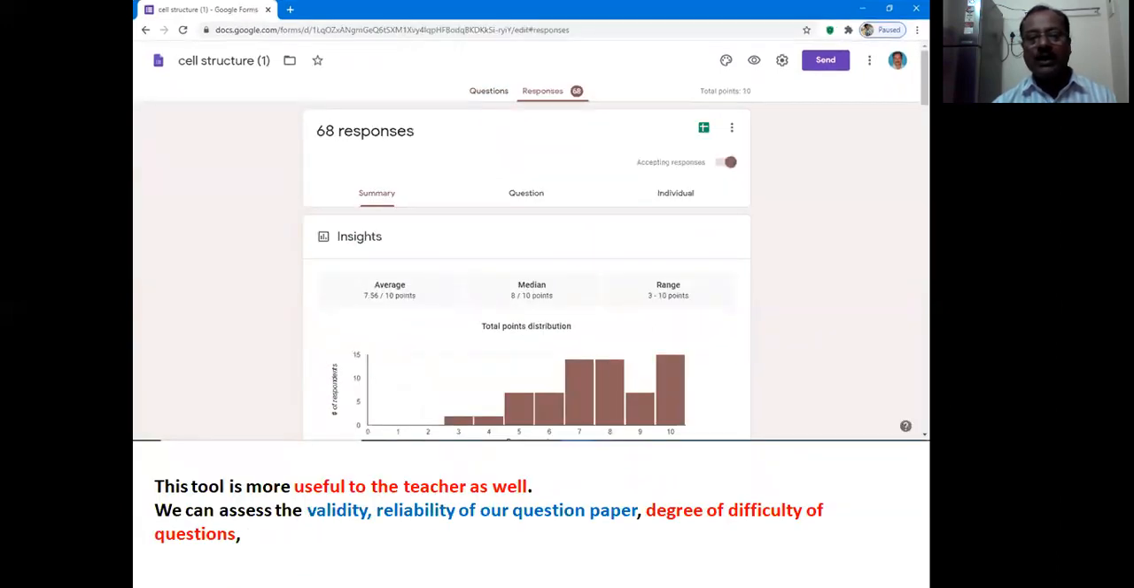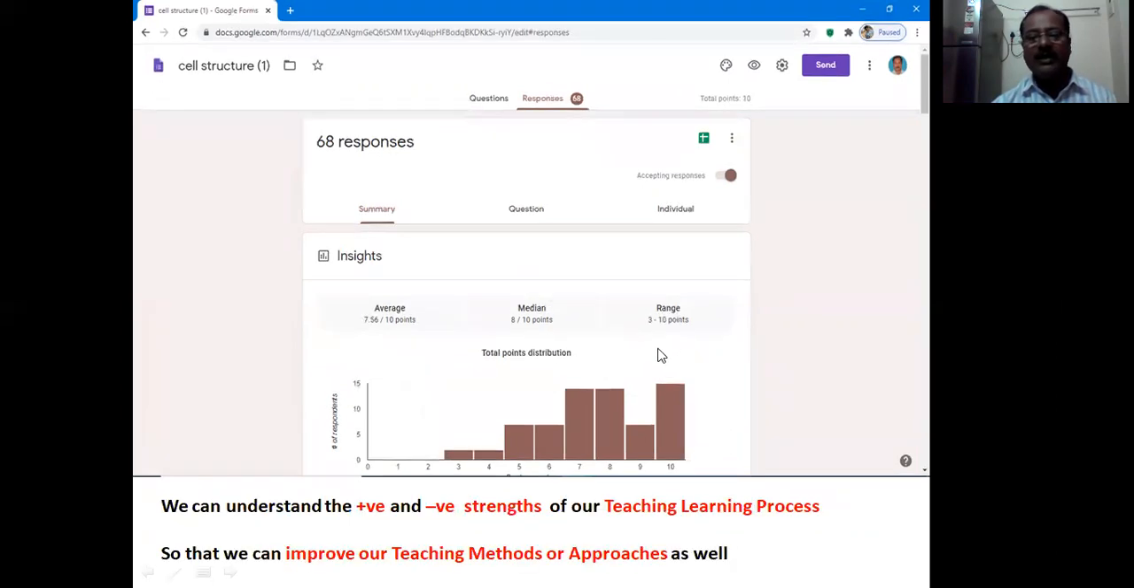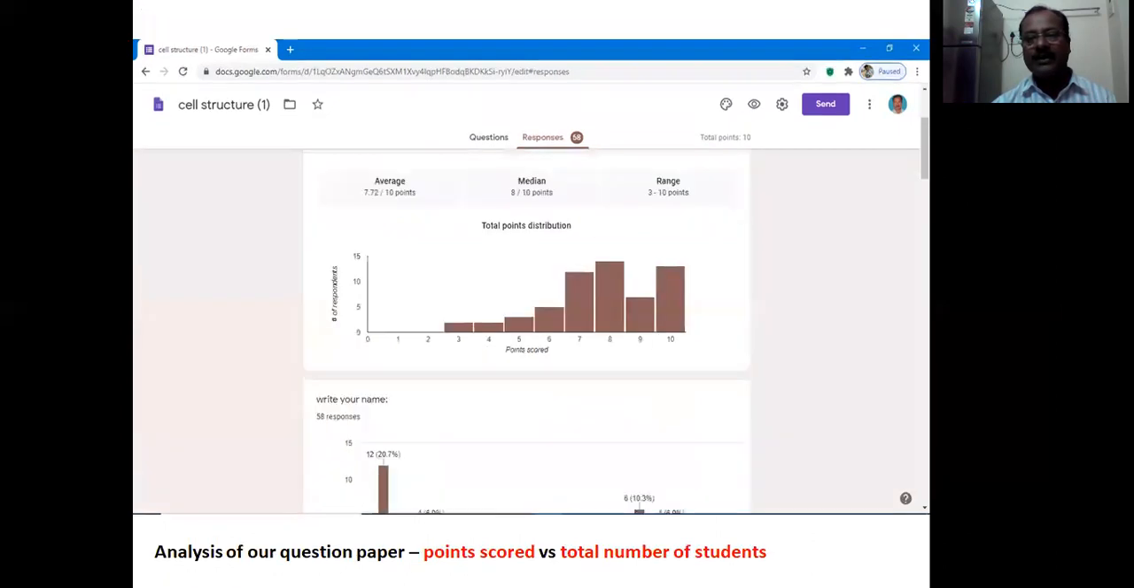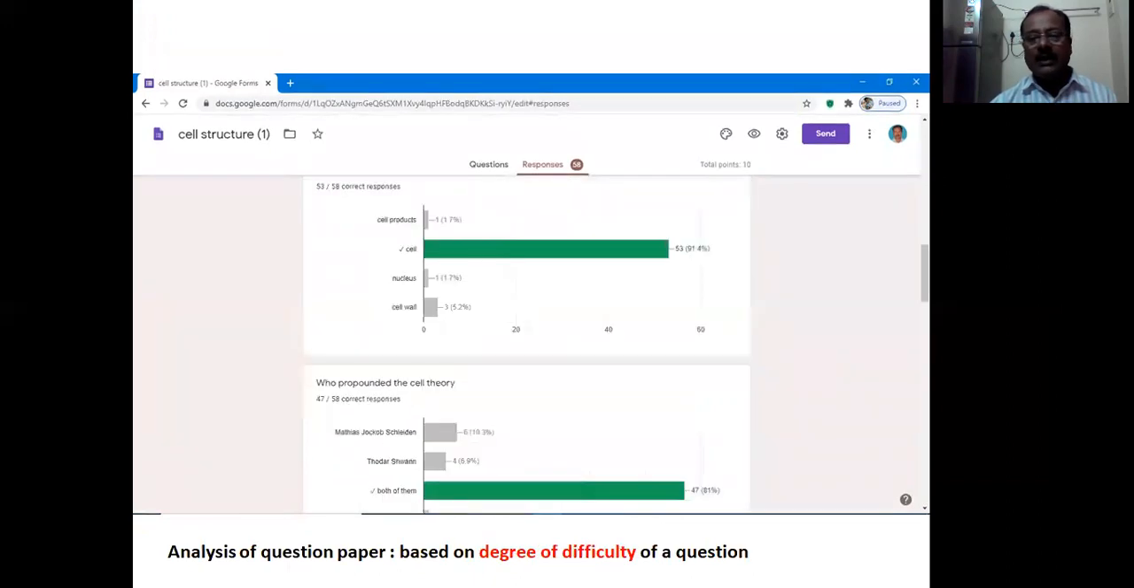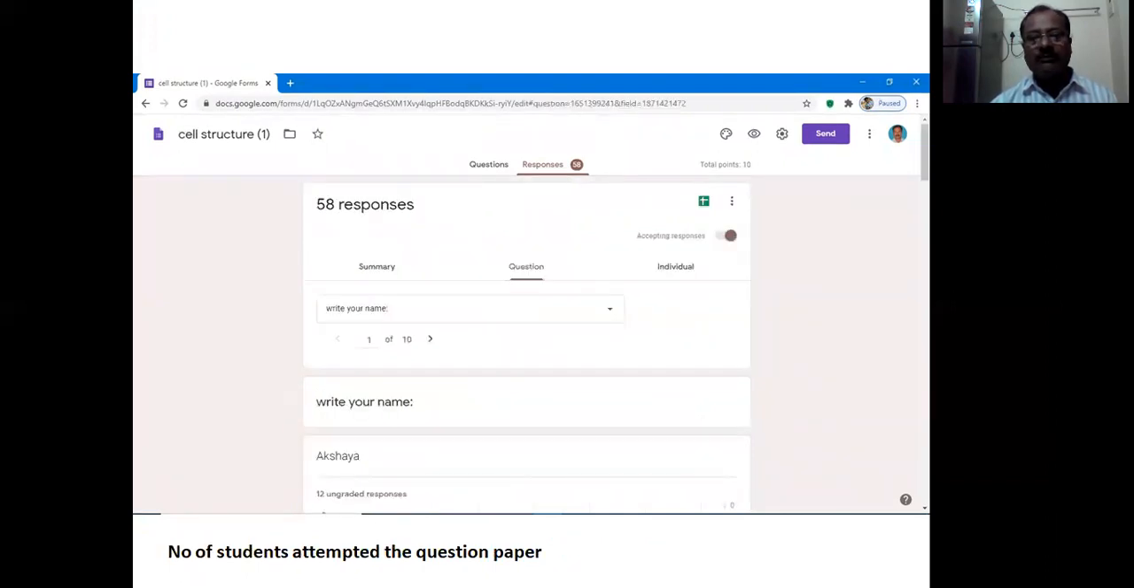This tool is also more useful to the teacher as well. We can assess the validity, reliability, and degree of difficulty level of the question paper. We can understand the positive and negative strengths of our teaching learning process so that we can improve teaching methods and approaches as well. So I got this one, the points scored versus total number of students, and we can assess the degree of difficulty of the question paper, and the number of students we get, we will also know from this one.